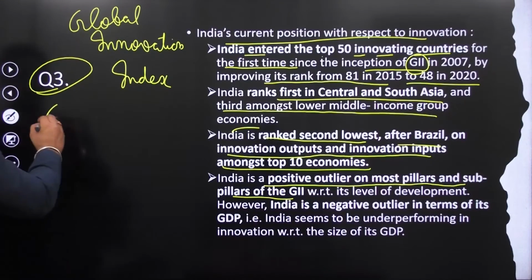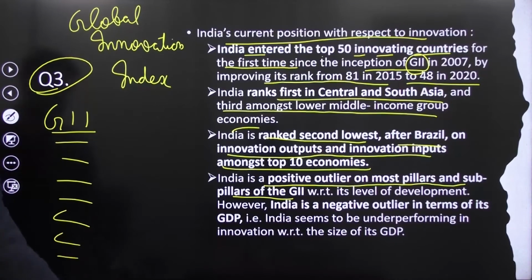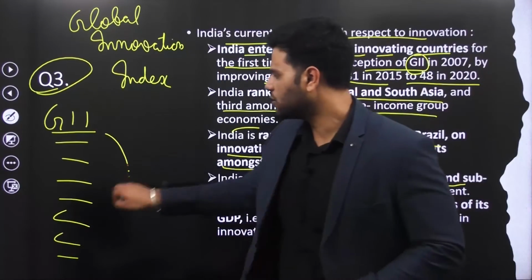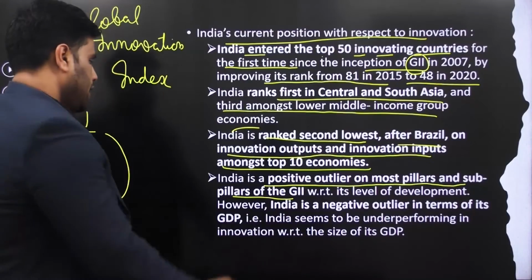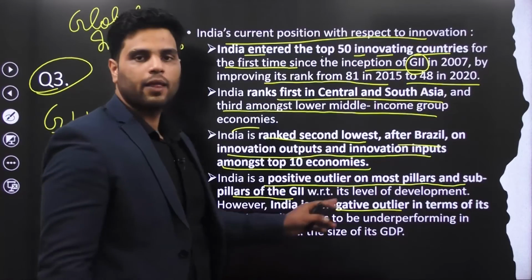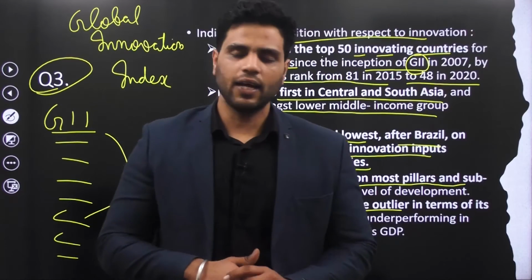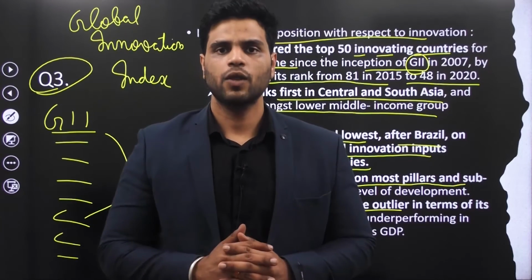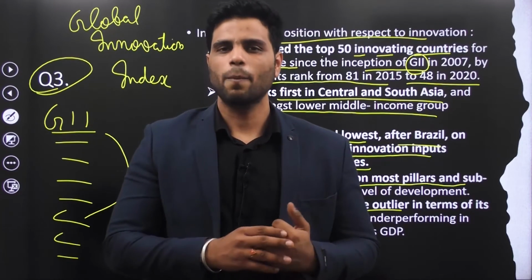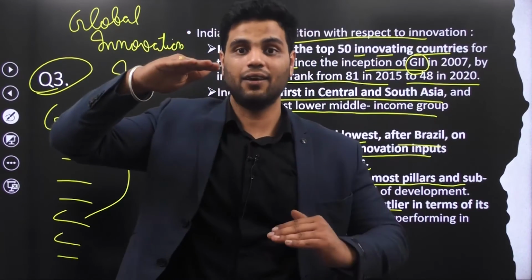You see, the Global Innovation Index actually ranks countries on the basis of certain parameters. Now, India is performing very well on most of these parameters, except some. India is a negative outlier. That means India does not perform well in terms of its GDP. What do we mean by that? What we mean is that as far as innovation is concerned, India is doing very well. But if we compare our innovation with our GDP, India is not doing that well. With India's GDP, India's innovation should have been here, but it's actually here.